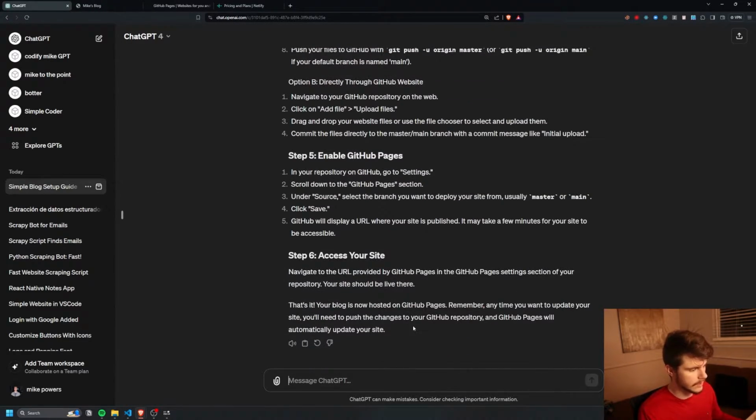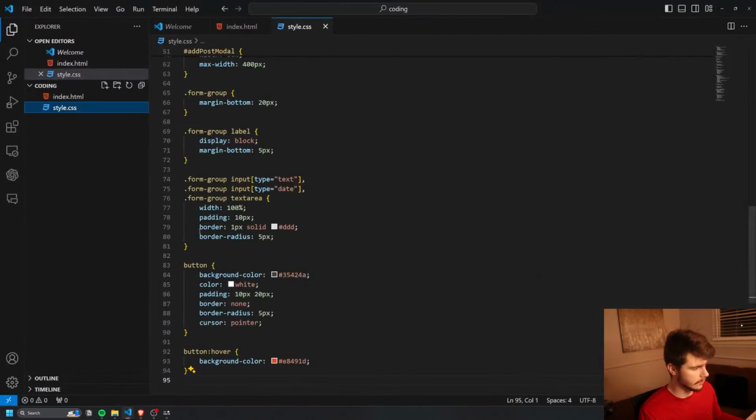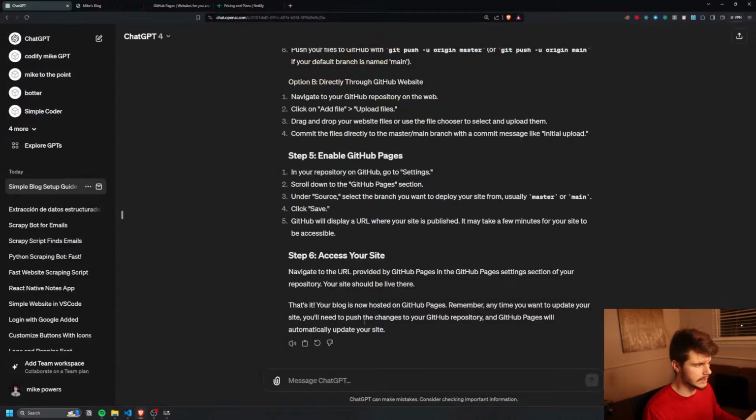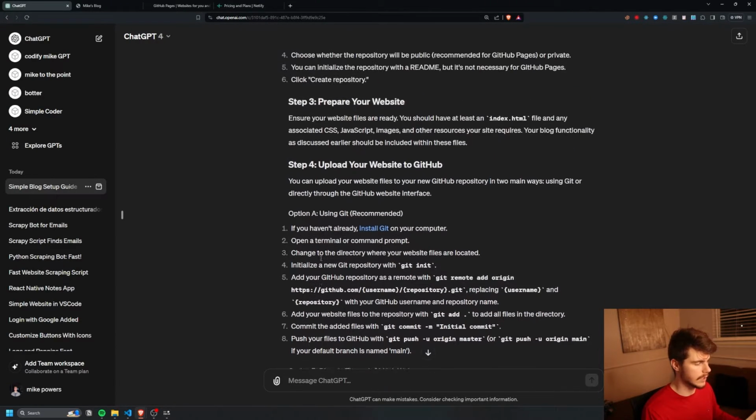I'm not going to follow this, but you can definitely follow along and put this on GitHub so you can see your website. And once again, we really didn't even code anything in order to get this to work. As I mentioned before, you can edit this as much as you want, copy and paste this, put this back into ChatGPT and just play with it until you have something you're happy with. But I want to move on and show you guys how we can make other things.